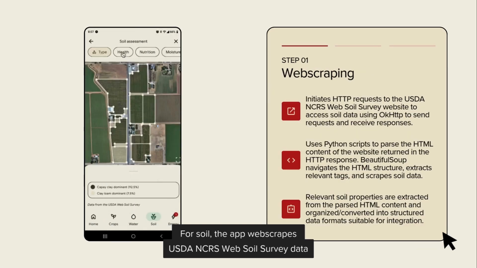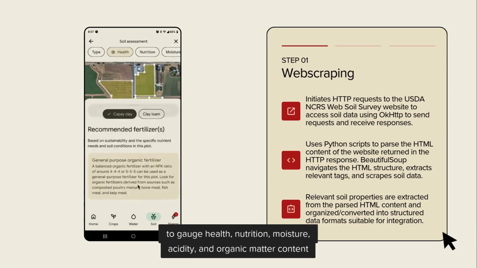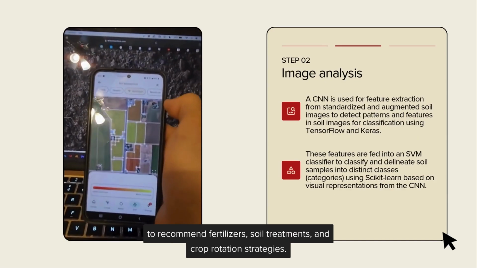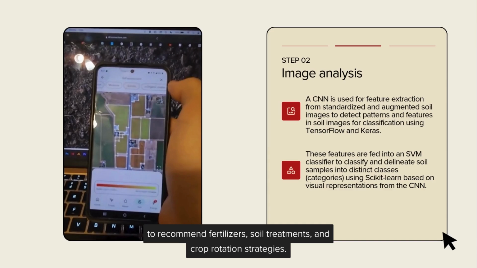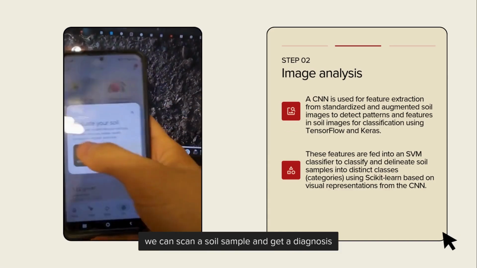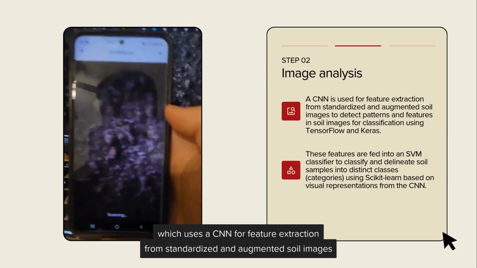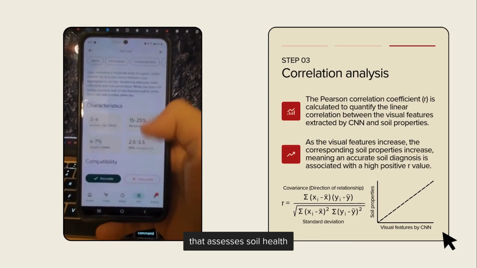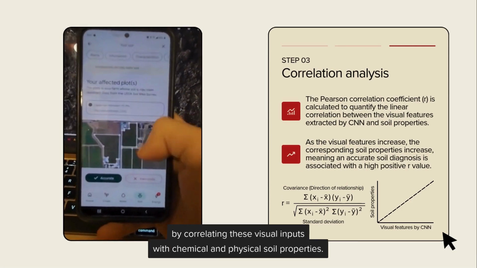For soil, the app integrates USDA NRCS web soil survey data to gauge health, nutrition, moisture, acidity, and organic matter content based on the soil type and climate to recommend fertilizers, soil treatments, and crop rotation strategies. Similar to the plant diagnostic, we can scan a soil sample and get a diagnosis which uses a CNN for feature extraction from standardized and augmented soil images, followed by classification by a support vector machine that assesses soil health by correlating these visual inputs with chemical and physical soil properties.